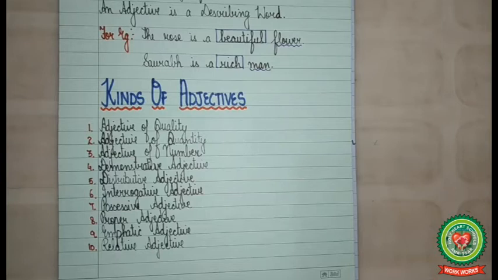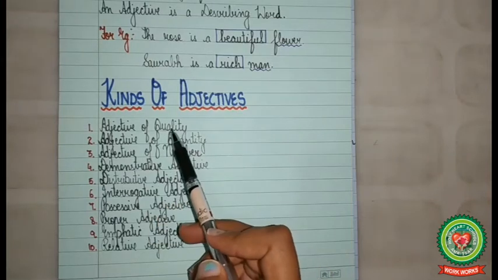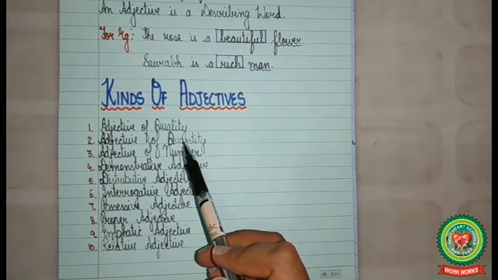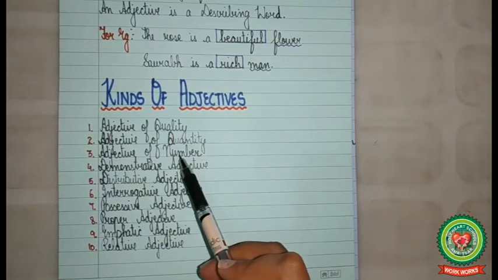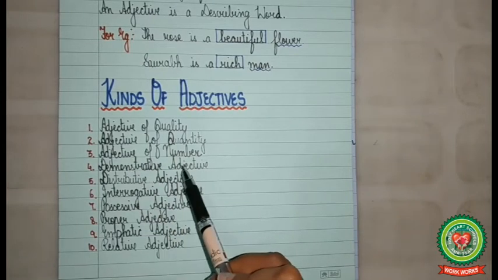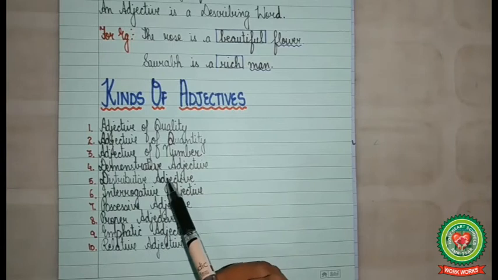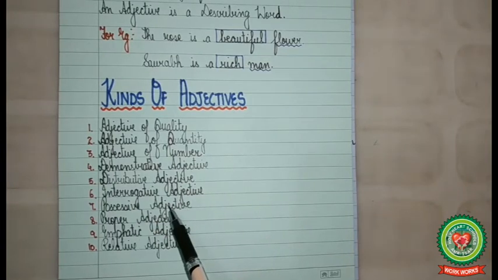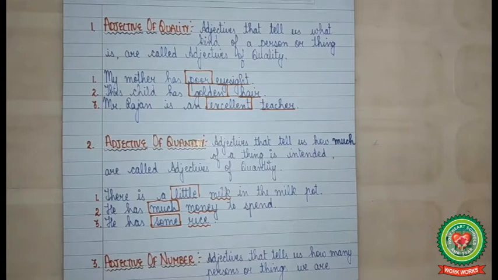Adjectives can be classified into 10 types. Adjective of quality, adjective of quantity, adjective of number, demonstrative adjective, distributive adjective, interrogative adjective, possessive adjective, proper adjective, emphatic adjective and relative adjective. Now let us discuss all these kinds in detail.